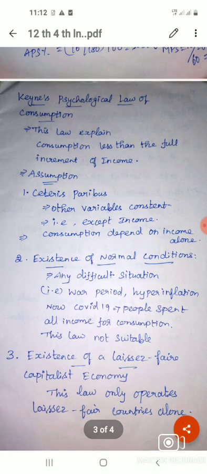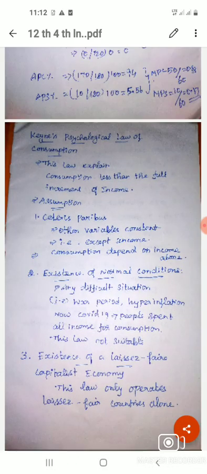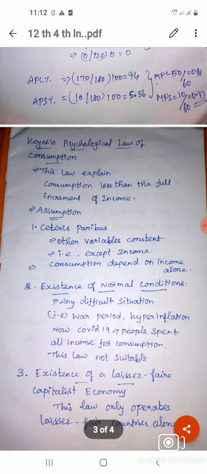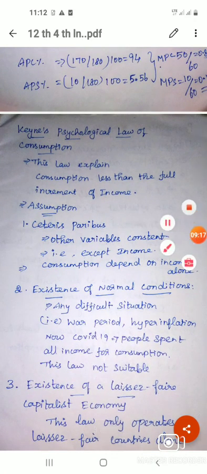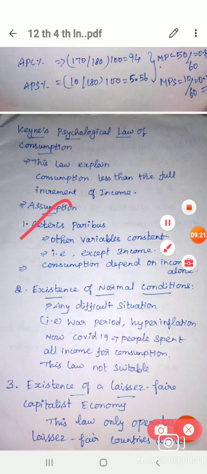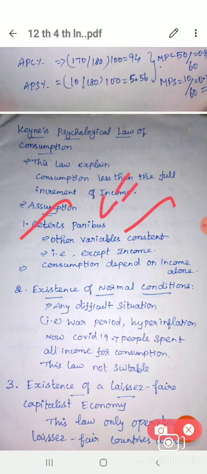What are the assumptions? There are 3 assumptions. First one is ceteris paribus. As economics students, you know very well that ceteris paribus means other variables constant. Other variables means everything except income, because according to this theory consumption depends only on income.